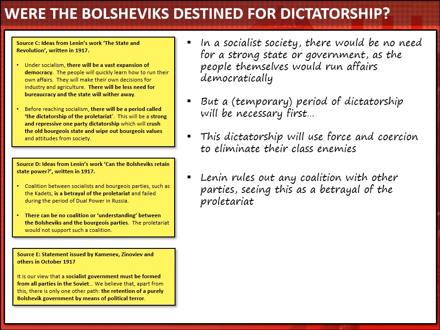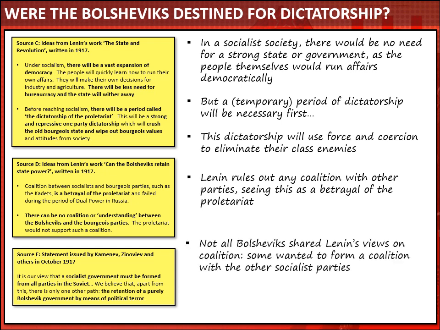The last contemporary source that I gave you came from a statement by Kamenev, Zinoviev and others. And you'll hopefully remember from our work previously that Kamenev and Zinoviev were two leading Bolsheviks who opposed the seizure of power. And this statement that they made is really quite interesting because it makes clear that even though Lenin might have been opposed to the idea of coalition with other parties, not all Bolsheviks shared that view. And some Bolsheviks, including Kamenev and Zinoviev, wanted to work with other socialist parties.